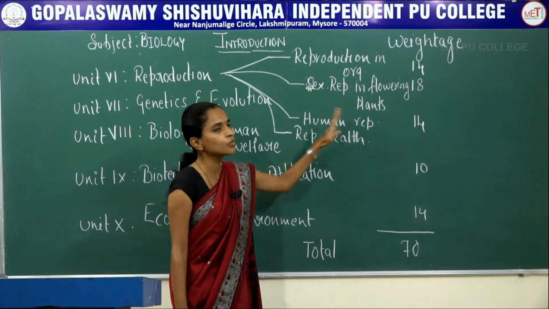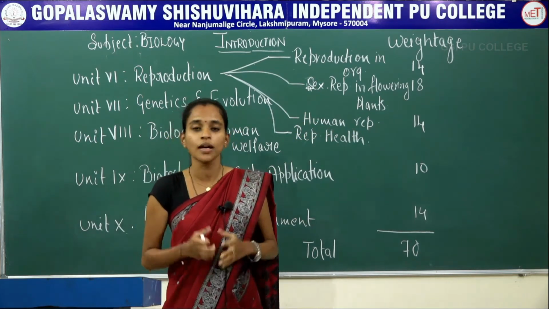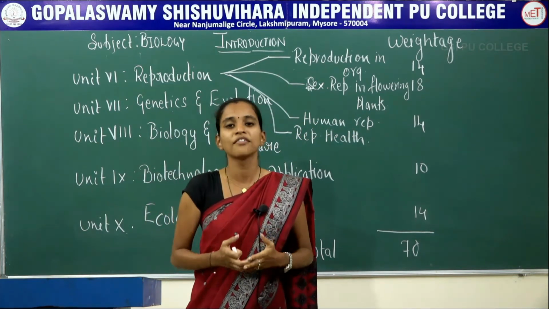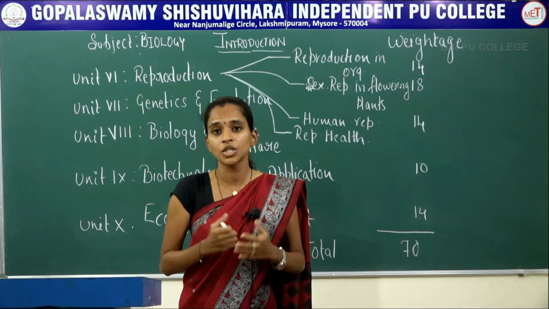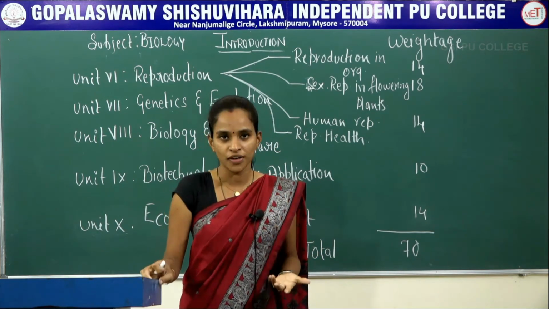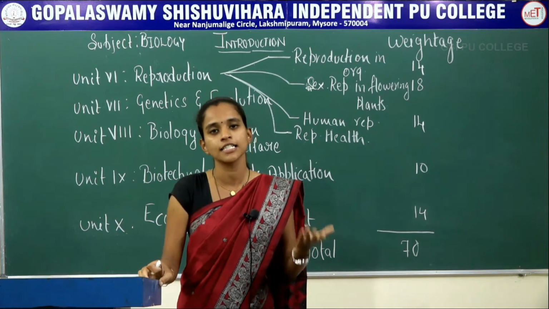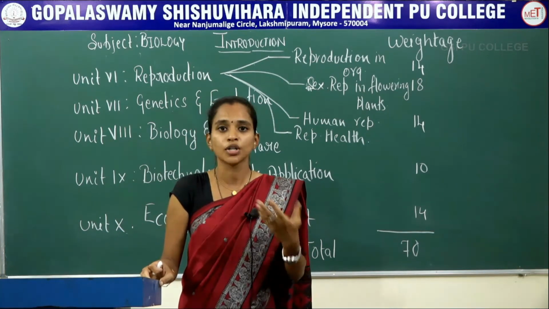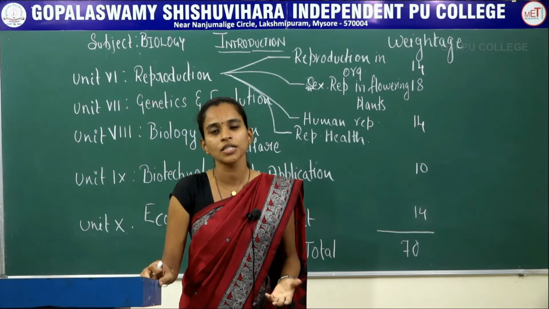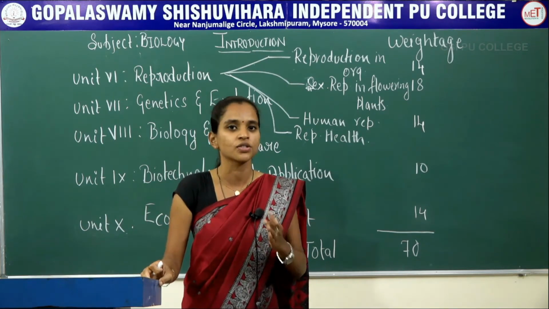In the third chapter, human reproduction, you will study the male reproductive system, female reproductive system, menstrual cycle, fertilization, formation of an embryo, parturition, as well as certain side effects or diseases.